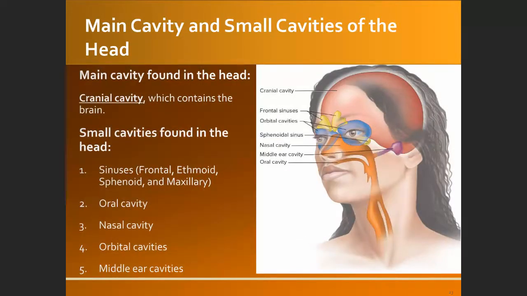Now, there are also some small cavities in the face. For example, of course, on the head, we have the biggest one, the cranial cavity, where the brain is located. And this cavity is also part of the dorsal body cavity. So this is the cranial cavity. And then in the front, in the face, we have several small cavities called the sinuses.